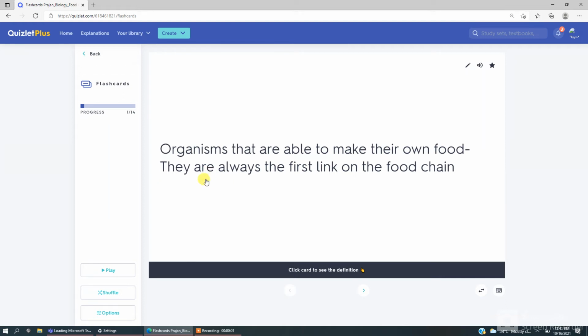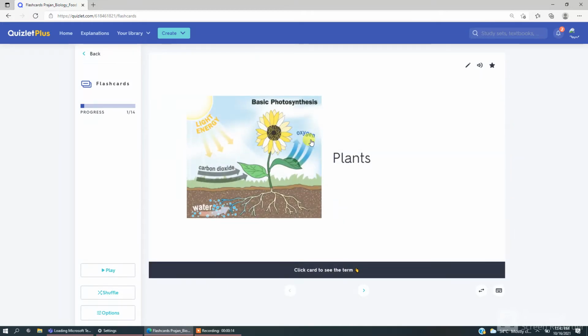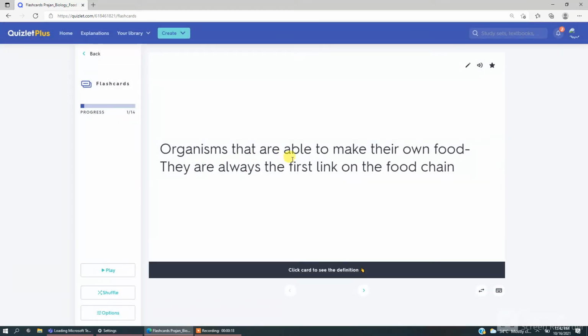Friends, today we are going to talk about food chains. Let's start. What are the organisms that are able to make their own food and they are always the first link on the food chain? Yes, they are plants. Plants are the organisms that are able to make their own food and they are always the first link on the food chain.